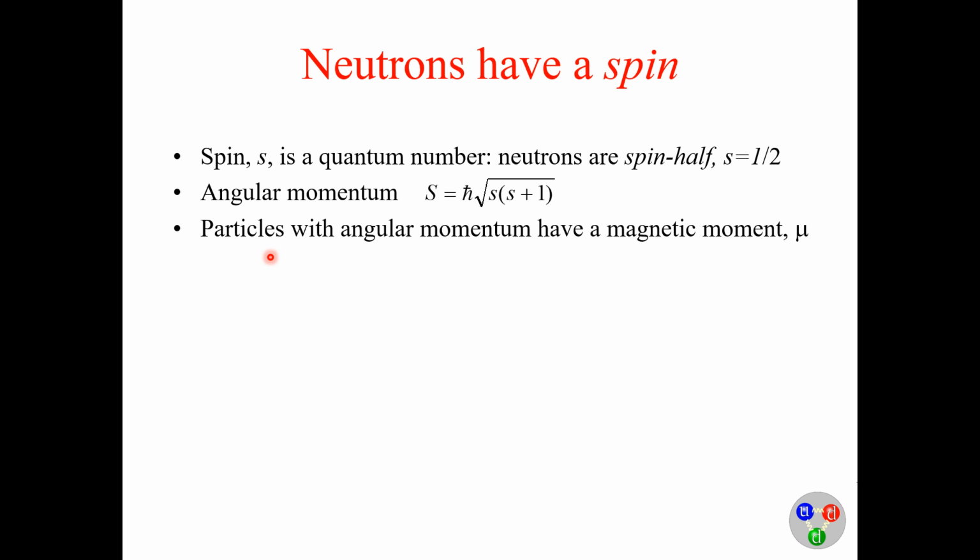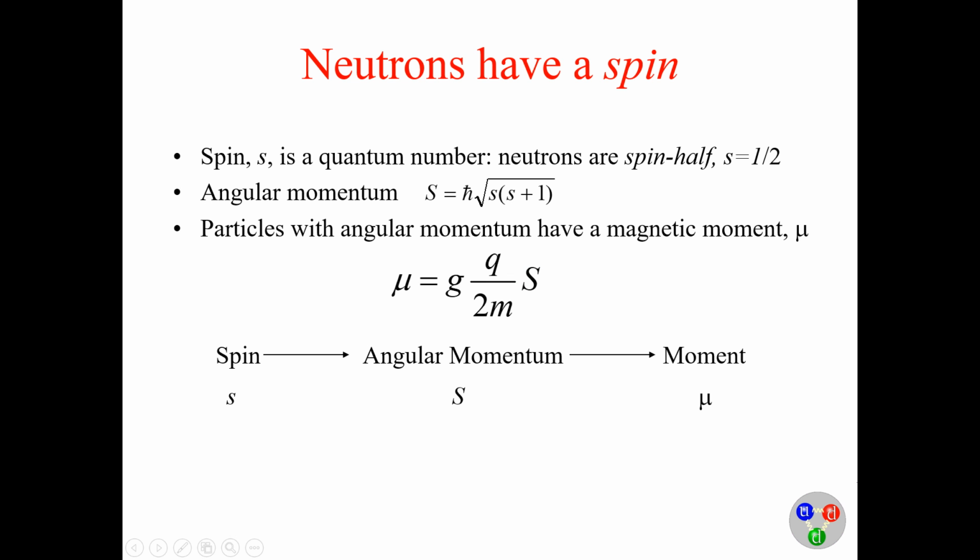A particle with angular momentum has a magnetic moment, denoted by mu, and given by mu equal to g q divided by 2m times S. Here g is the g factor, q the charge, m the mass, and S the angular momentum.